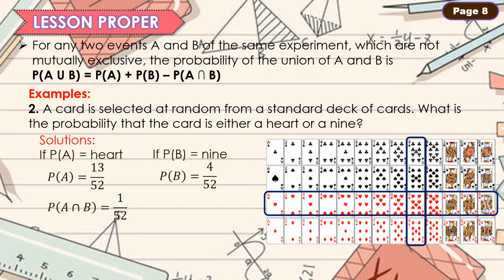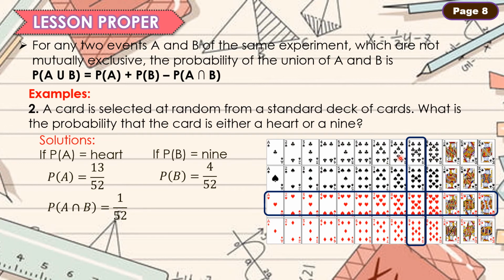Mayroong common element ang first at ang second event. At ang bilang ng intersection ng dalawang event na to ay isa. Kaya ang probability natin ay 1/52. Bakit natin kailangan kunin ang intersection?